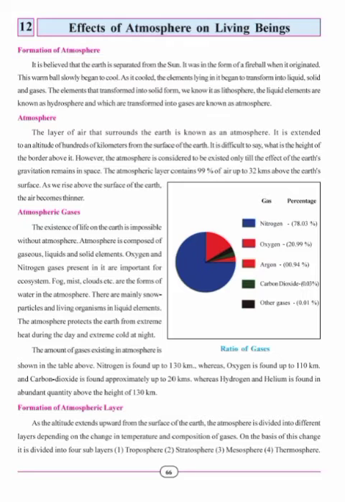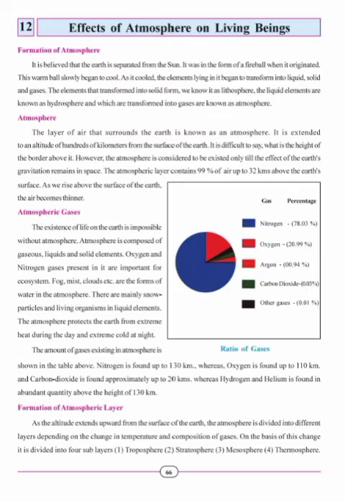Atmosphere. The layer of air that surrounds the earth is known as an atmosphere. It extends to an altitude of hundreds of kilometers from the surface of the earth. It is difficult to say what the height of the border above it is. However, the atmosphere is considered to exist only as long as the effect of the earth's gravitation remains in space. The atmospheric layer contains 99% of air up to 32 kilometers above the earth's surface. As we rise above the surface of the earth, the air becomes thinner.